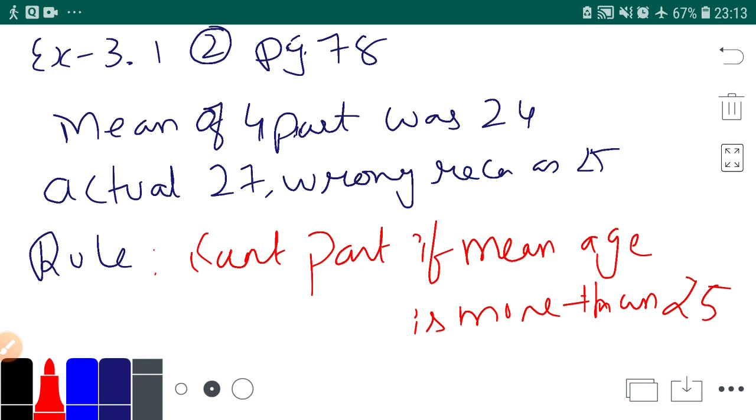So the question given to you is that can they participate? See, let's come to the question. There is a rule that if average age is more than 25, you cannot participate. Now you have average age 24, so obviously you can participate. But they told you that actually there was a mistake.